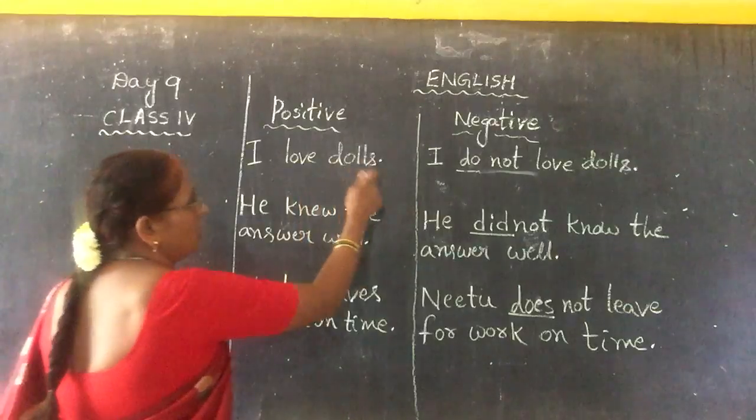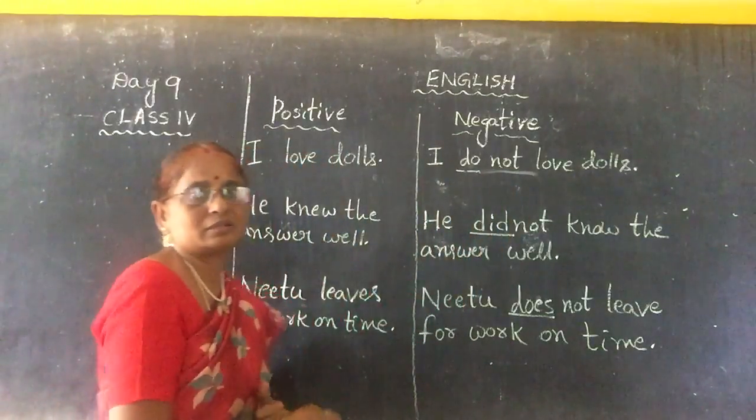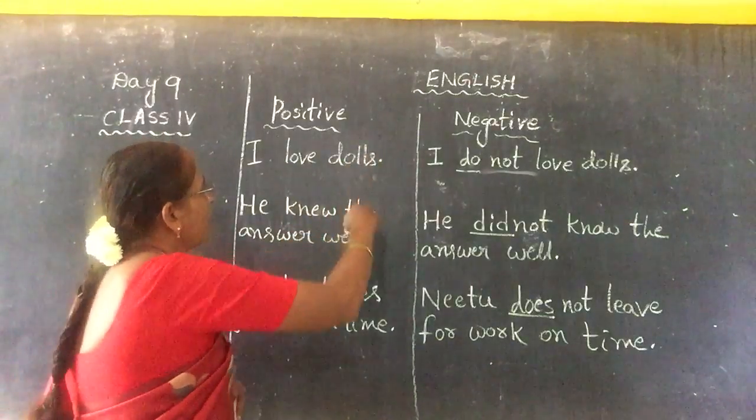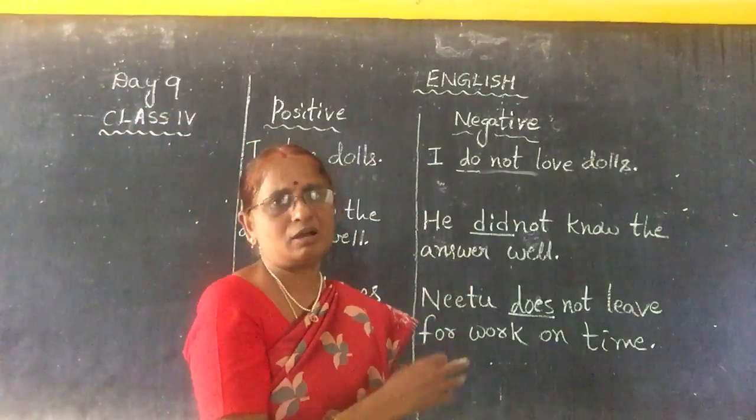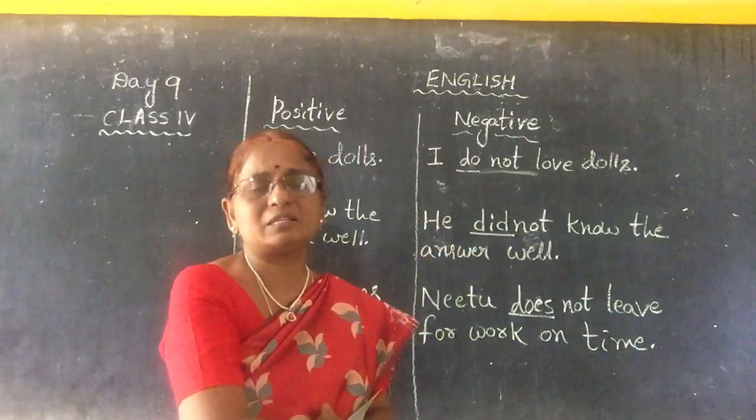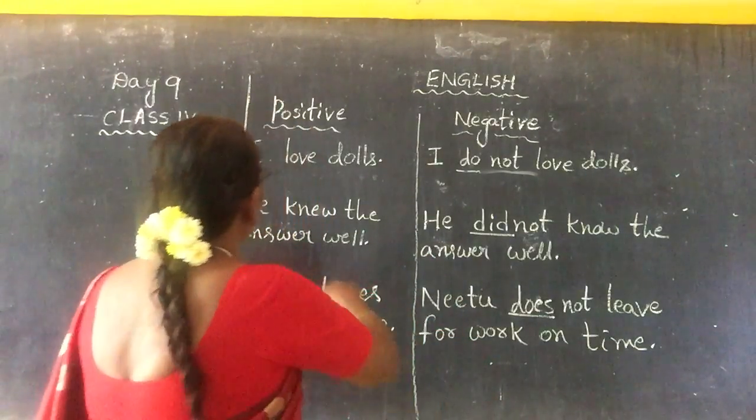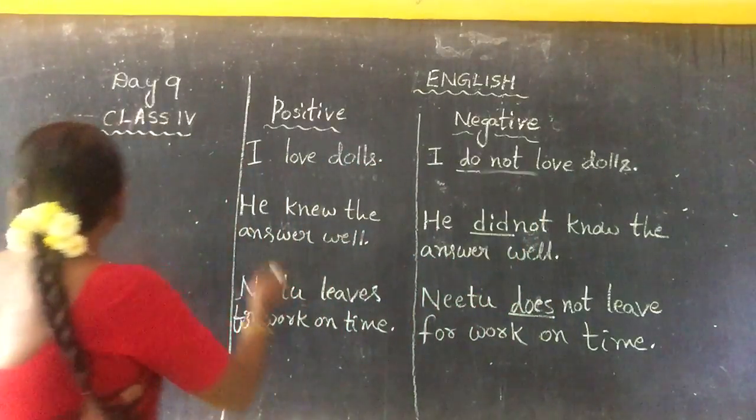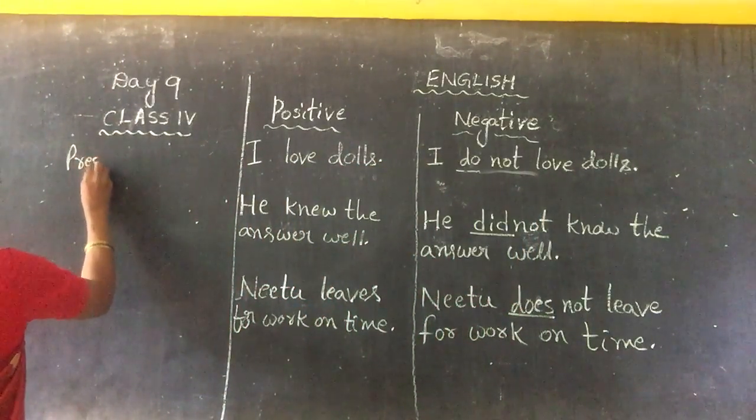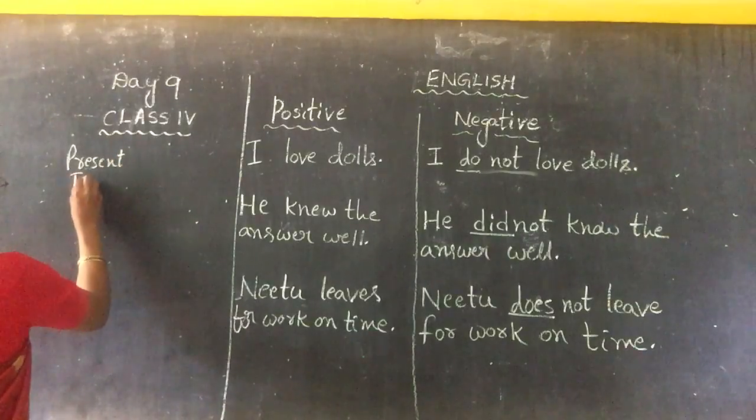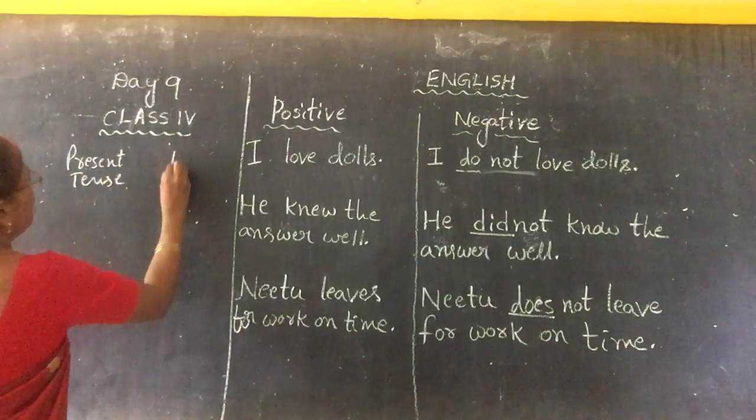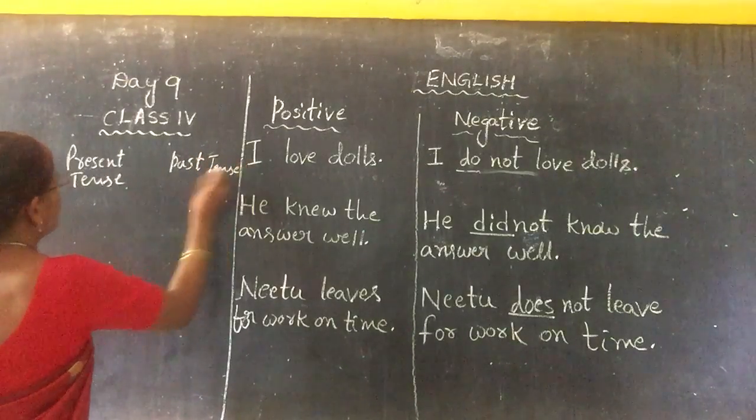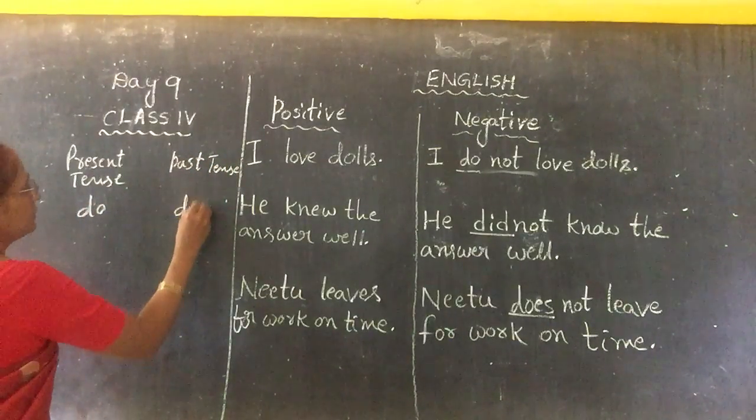See, "I love dogs." "I do not love dogs." Just the present situation. At present you have declared "I love dogs." Lifelong you don't love dogs? That is not possible. Just for the present, you told the present condition. What is the negative? "I do not love dogs." And one more important thing here: present tense and past tense. See here: do, did.